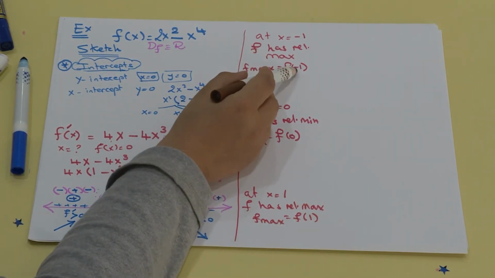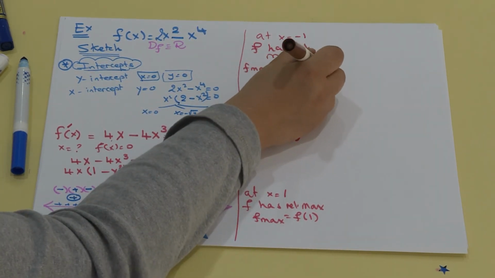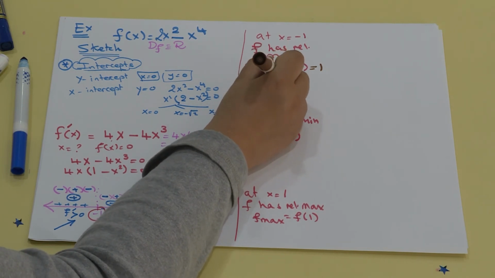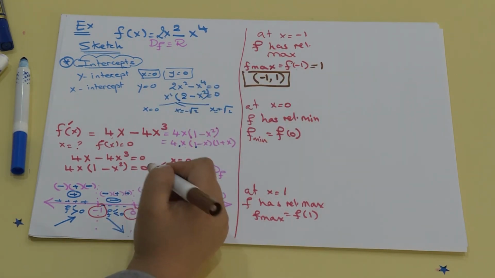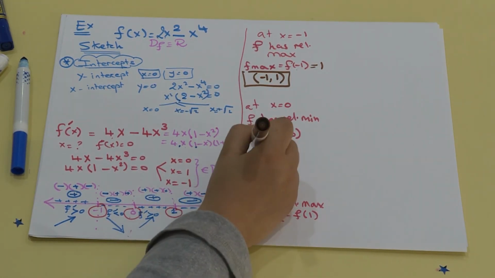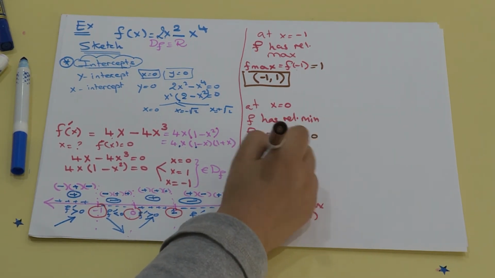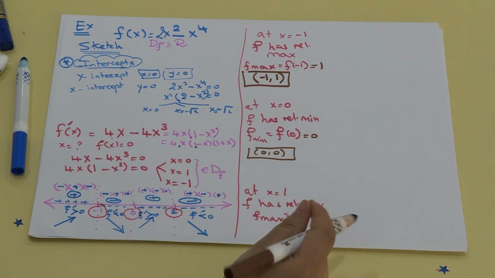If we substitute -1 in the original function, we will get the value 1. So we have -1 and 1. This is a maximum point, a relative maximum. Here, if we substitute 0, this is equal to 0. We get 0 and 0, a minimum, relative minimum point.